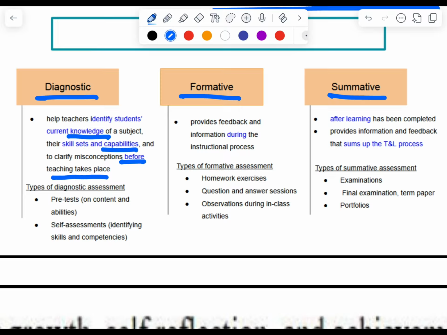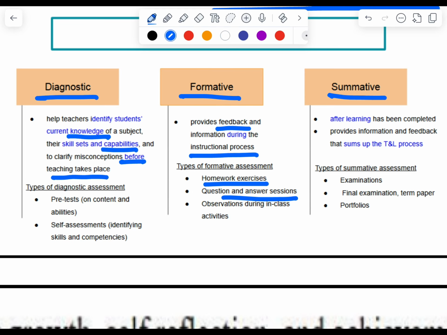Whereas in formative assessment, it is more like providing feedback during the instructional process, like giving homework exercises, having question and answer sessions.